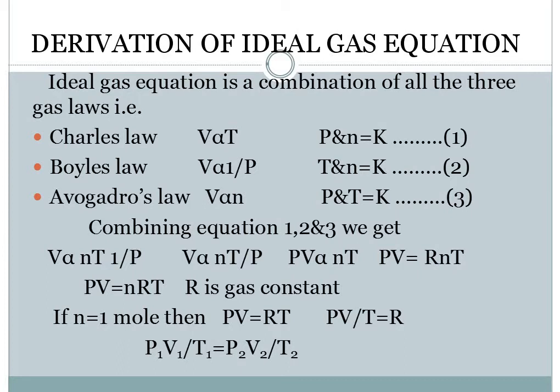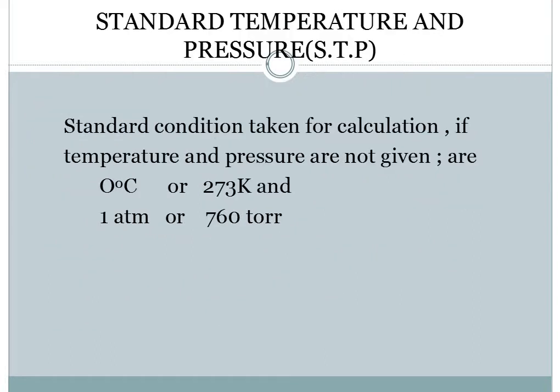So if we have 2, 3, whatever number of gas molecules or different gases, we can have their different pressure, different volume, different temperature. So we can have an equation as P1V1 by T1 is equal to P2V2 by T2. In this way, we can have different questions related to this equation, and when all the others are given, we can solve for the unknown.